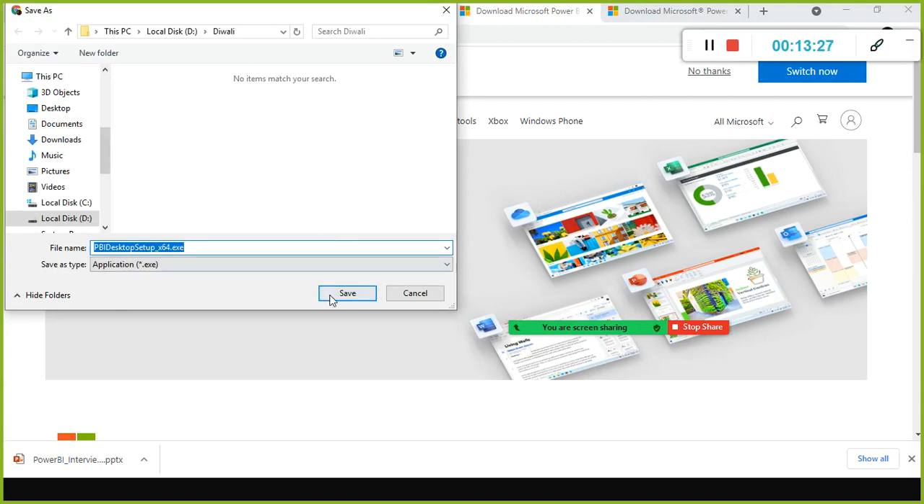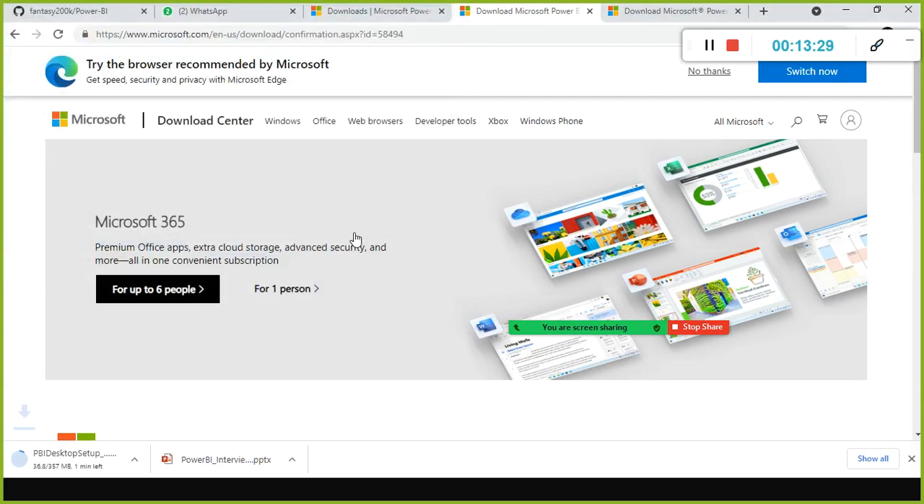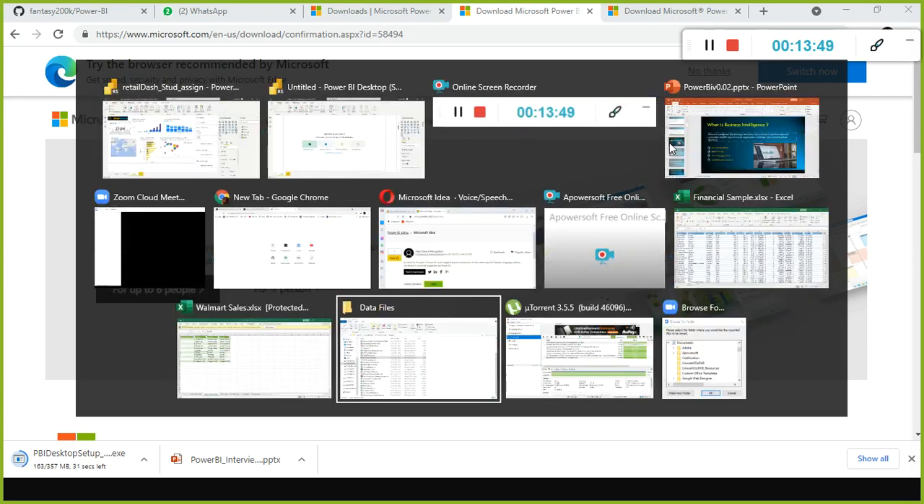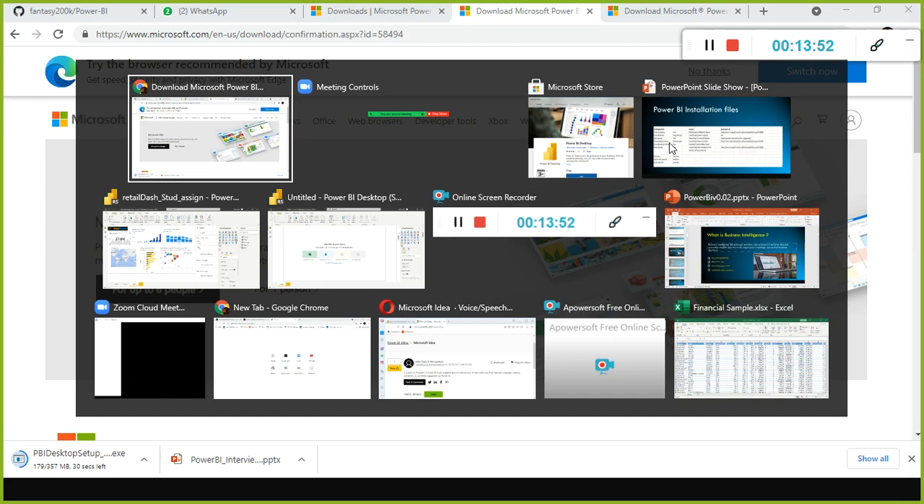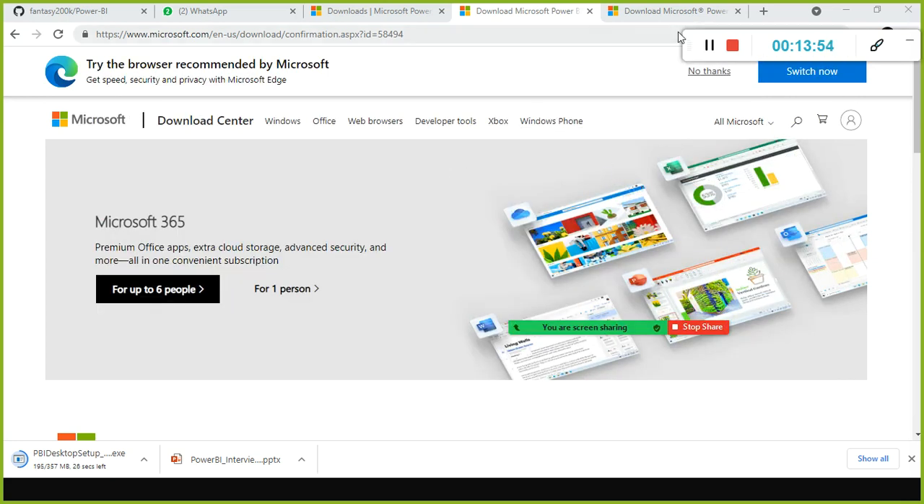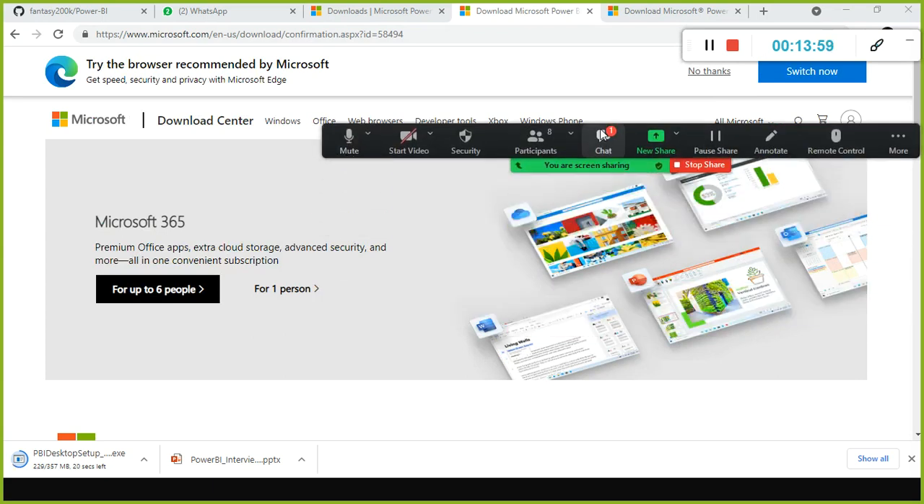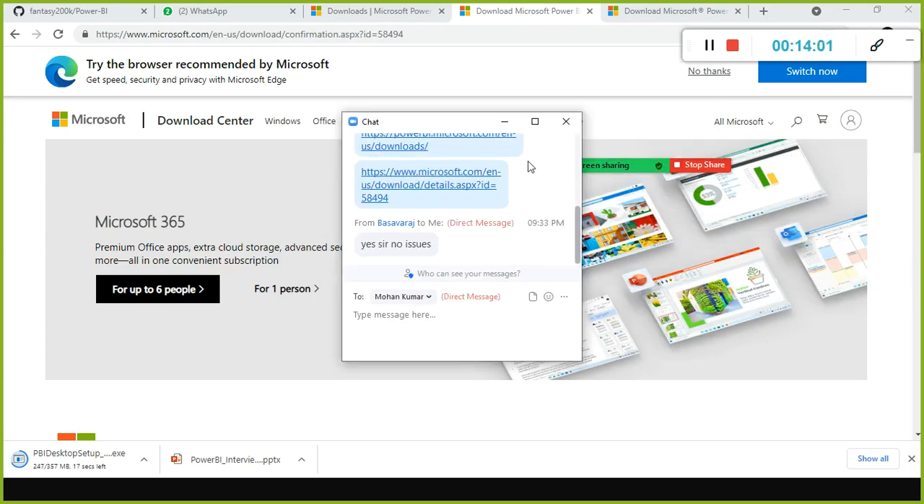Yes, it will download it. Anyhow, for your sake, I'll download it once again. I guess all of you are downloading it side by side with me. Am I correct? In case of any issues, you just type it in the chat window. Some questions? Yes, sir, no issues. Okay, Basuraj, good.